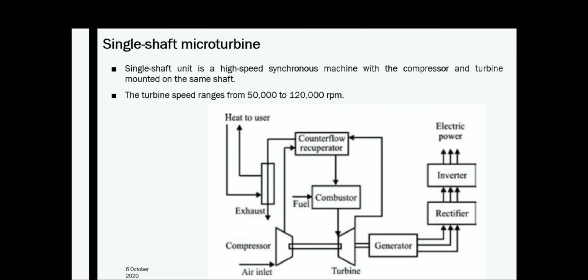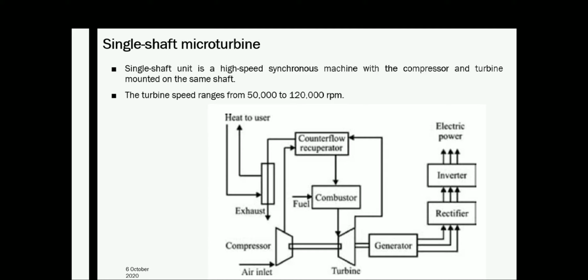And you can see a recuperator here. The recuperator recovers the waste heat to improve the energy efficiency of the micro turbine. That is how the entire system becomes CHP, because it is utilizing a recuperator.